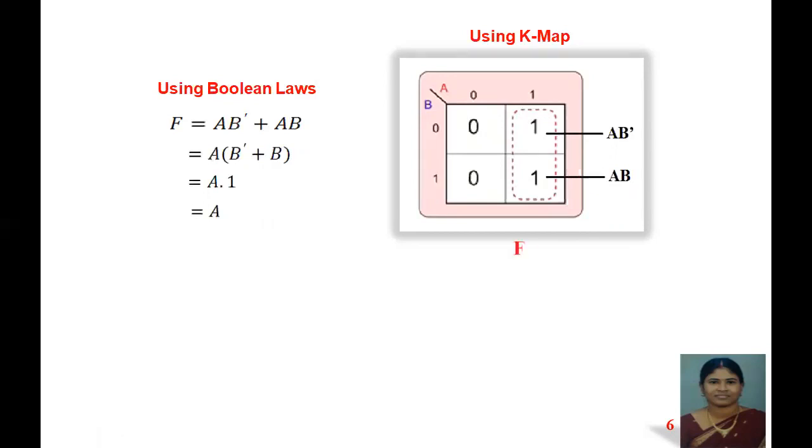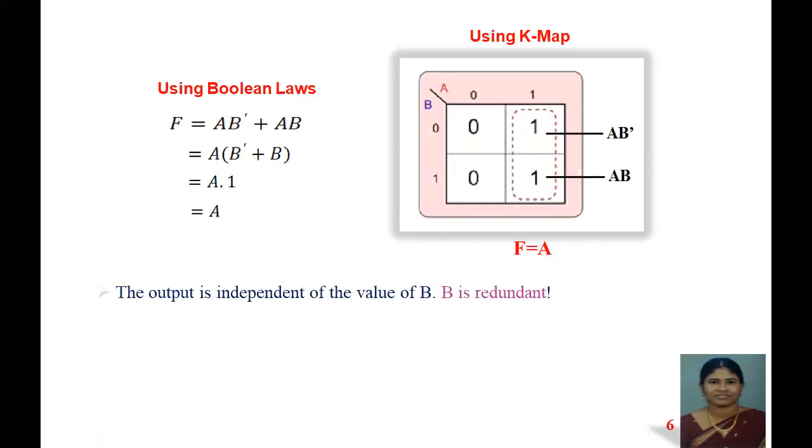Okay. Now next, directly seeing the diagram, I have just grouped this and I have written A as the answer. Only one step I can get the output. So that is why, instead of Boolean laws, we go for K-map.